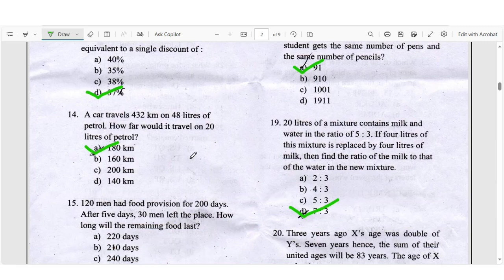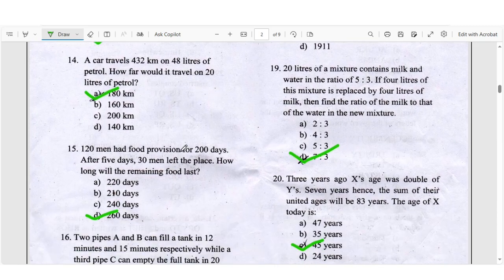Question number 14: A car travels 432 km on 48 liters of petrol. How far will it travel on 20 liters of petrol? Right answer will be 180 km.